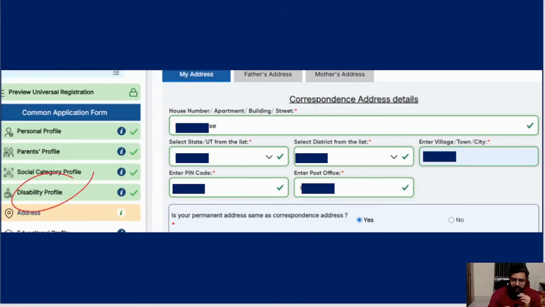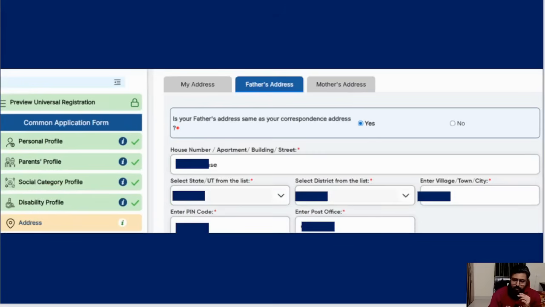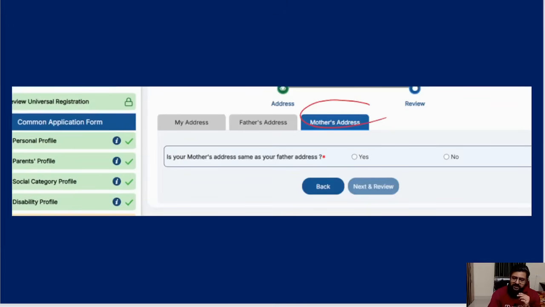So disability also is completed. And then here, the correspondence address, that is your home address, with pin code, the basics. After that, they'll ask whether your permanent address is the same as the correspondence address. After that, they'll ask again for father's address and mother's address. Is your father's address the same as the address which you filled? If you put no, then you have to fill in the father's details again. If you put yes, it will automatically take from the other one. Then you will go to the mother's address, and they'll again ask whether the mother's address is the same as the father's address. If it is matching, it will take from there. Else, if you put no, it will ask whether it is your own address.